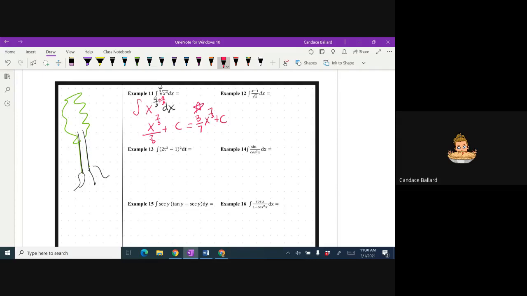All right, we're going to rewrite again. I don't know what to do with the number 12, so I am going to split it up into 2 fractions, which I'm allowed to do. So I'm going to say it's x over the square root of x plus 1 over the square root of x. You know what? I don't like those square roots. Let's make them 1/2 powers instead. Oh, and I forgot my dx.